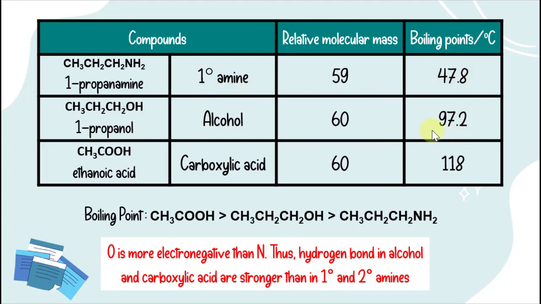But if we compare the boiling points of alcohol and carboxylic acid, we already discussed it in the previous chapter, on the physical properties of carboxylic acids. Carboxylic acids have a higher boiling point than alcohols because they can form stable dimers. The molecules in stable dimers are arranged closely packed, so the hydrogen bonds in carboxylic acids are relatively stronger than in alcohols.